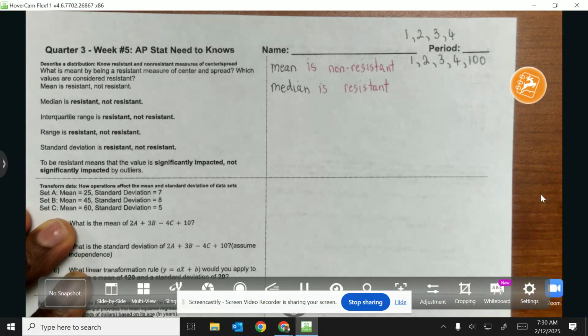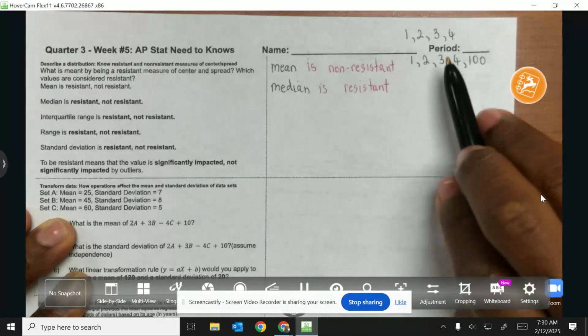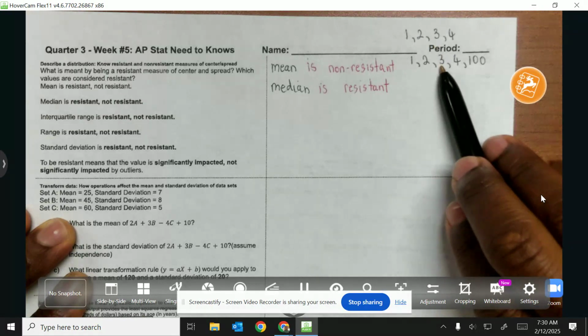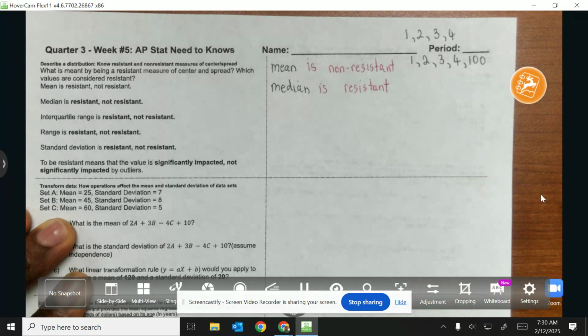Basically, for the median, because you're trying to find the middle, the position of the data rather than the values themselves, it is not affected by outliers. That middle point wasn't generally affected because it went from 2.5 to 3, so the position won't be really affected.